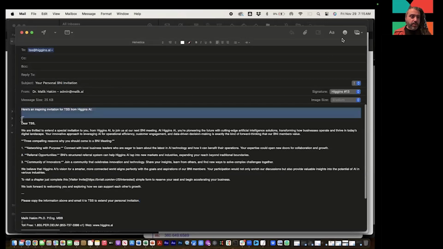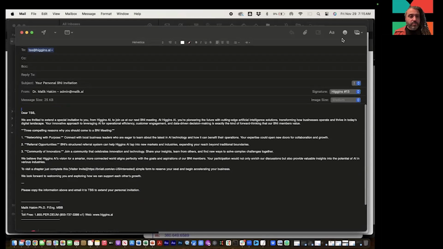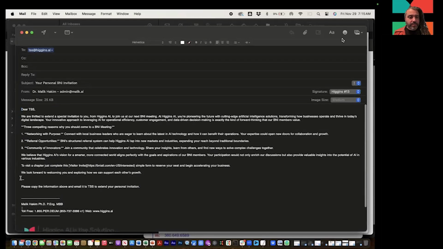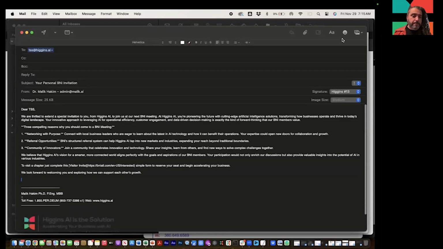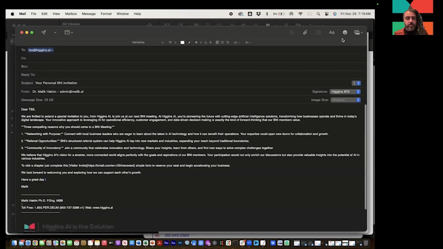Now you'll see that there's a 3-dashed line at the top. You want to delete that, and you want to delete anything under the other 3 dashes there, and you put in your name. Now, you may need to also change the link. So if it's not the visitor invite link, if it's some other link, you may need to change the link. And sometimes the email captures the URL, or sometimes you have to put it in the URL, and we're working on that to fix that, to make sure that all email clients will embed the URL. Once you finish with that, send off the email, boom.